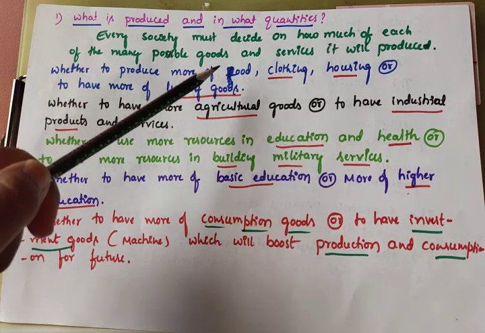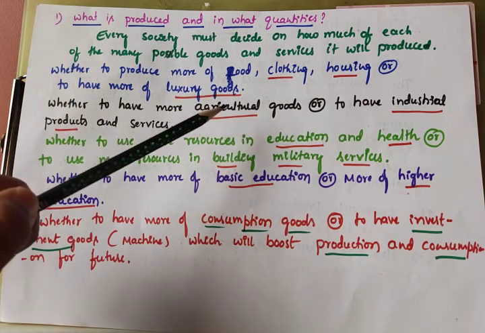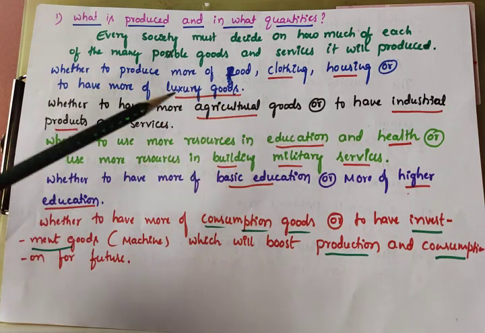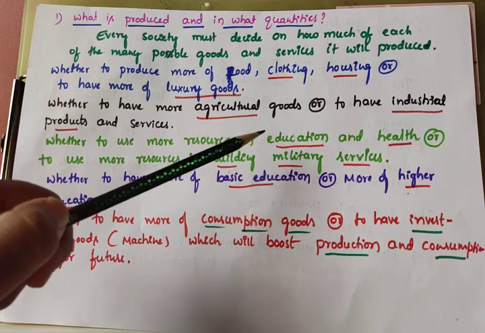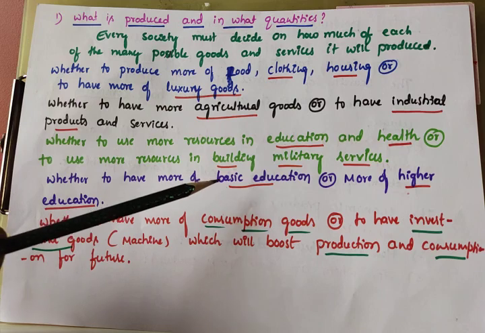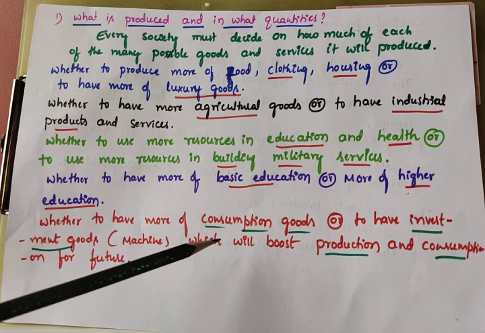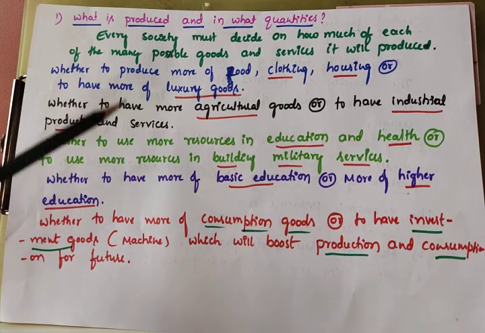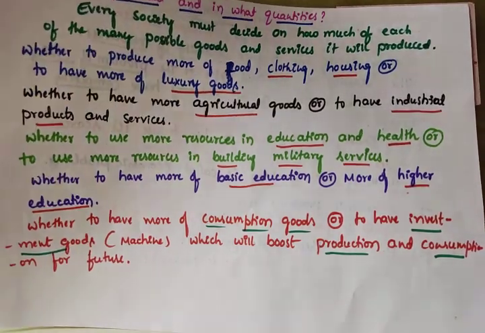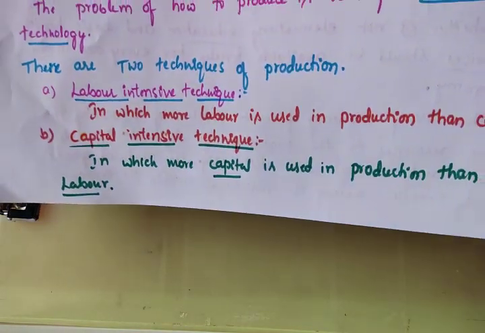More of food, clothing, housing, or luxury goods; more agricultural goods or industrial goods; resources utilized for education and health or building military services; more basic education or more higher education; consumption goods and investment goods. That is what is produced in what quantities. It is one of the important basic economic problems.